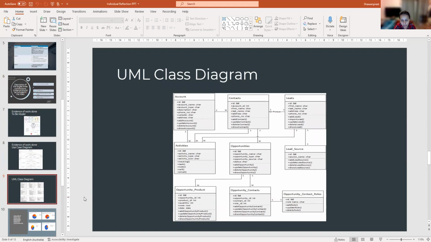So as we can see, the Amazing Solar CRM system will consist of the following classes. We have the accounts, contacts, leads, lead source, opportunities, activities, opportunity product, opportunity contact, and the opportunity contact flow.